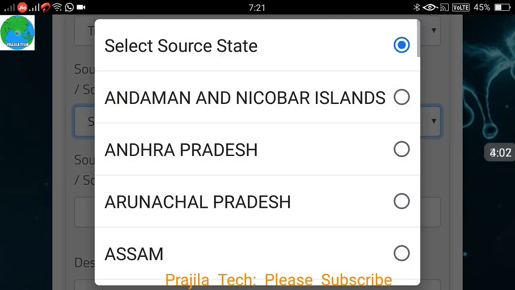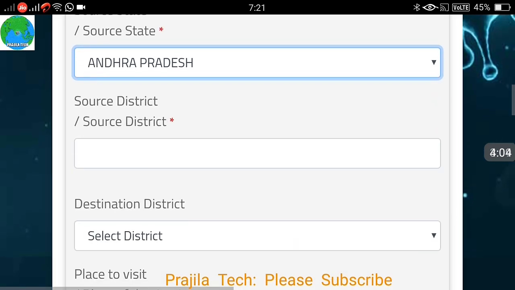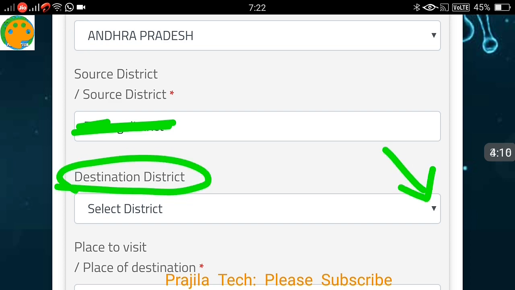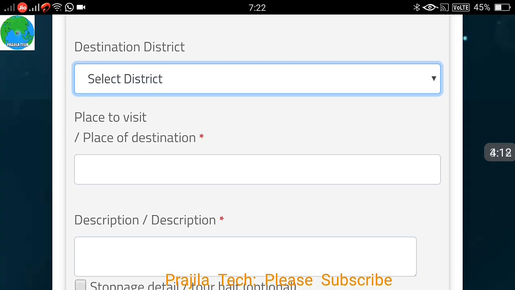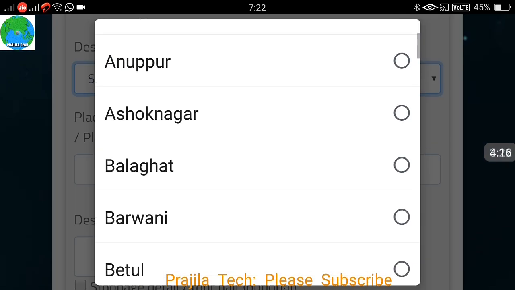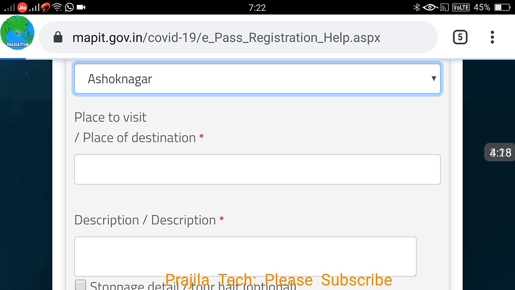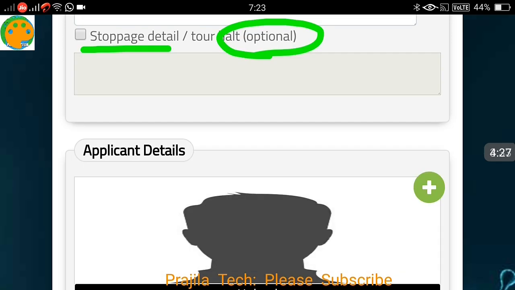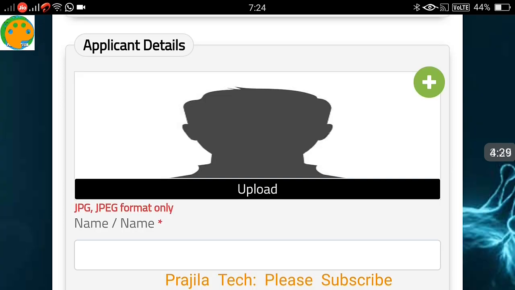Next, source and destination. First you have to enter your source, which means where you are present now, and after that you enter your destination, where you are going. Enter both the state and district of source and destination, friends. After that, you can add more details of the place you are going to visit, and this is optional.